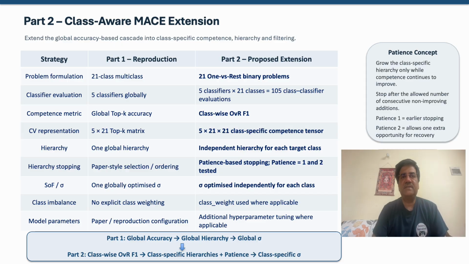In part 2, I extend MACE from global optimization to class-specific optimization. The 21 class problem is converted into 21 versus rest problems, giving 105 classifier evaluations. Instead of global top K accuracy, class-wise F1 is used to construct a 5 by 21 by 21 competence tensor and an independent hierarchy for each class. I also introduce patience-based hierarchy swapping, optimize the SOF parameters separately for each class, use class weighting to address imbalance, and perform additional hyperparameter tuning where applicable.